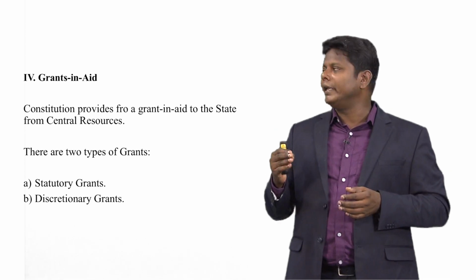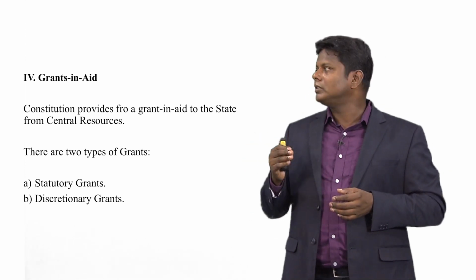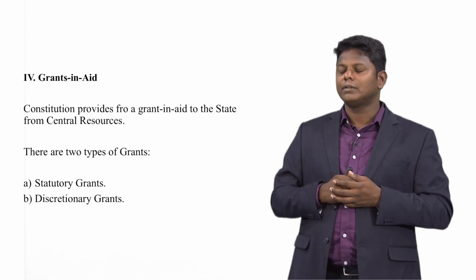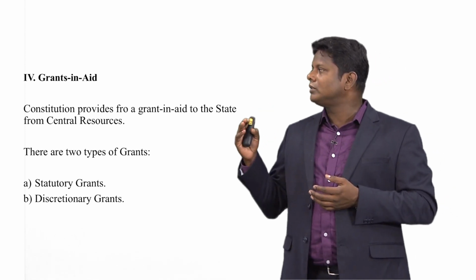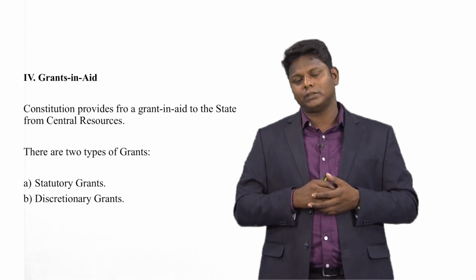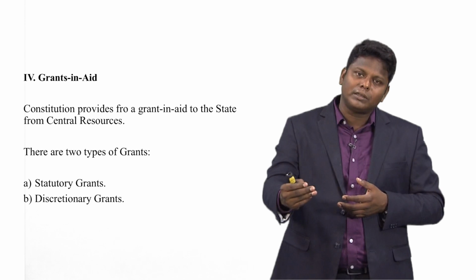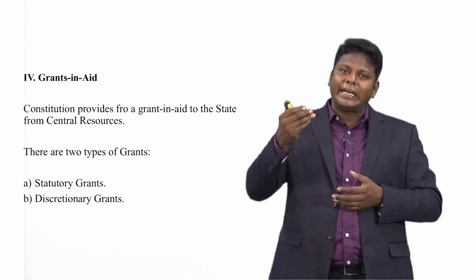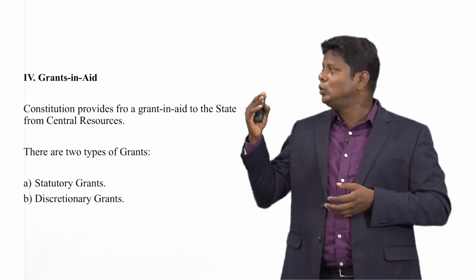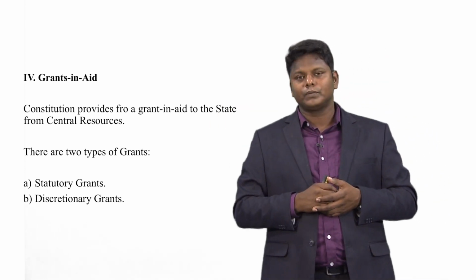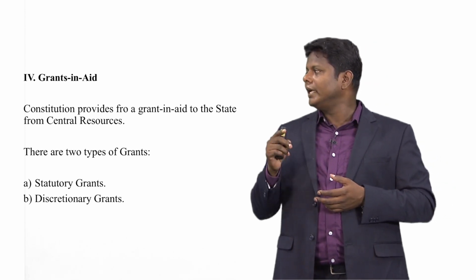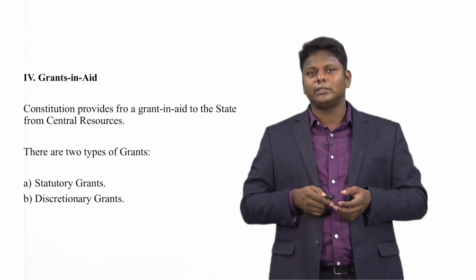Now we will move on to the fourth one, grants in aid. What is grants in aid? The Constitution provides for a grant in aid to the state from central resources. The state government can get grant in aid from the central government. There are two types of grants: first is statutory grants, second is discretionary grants.